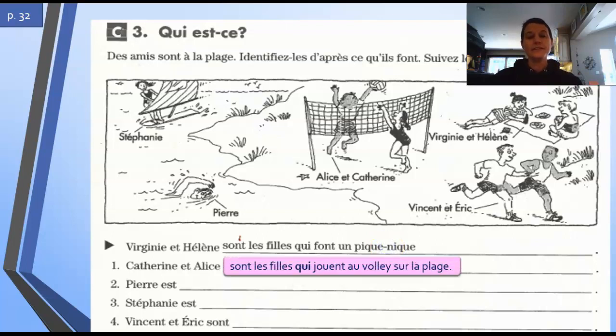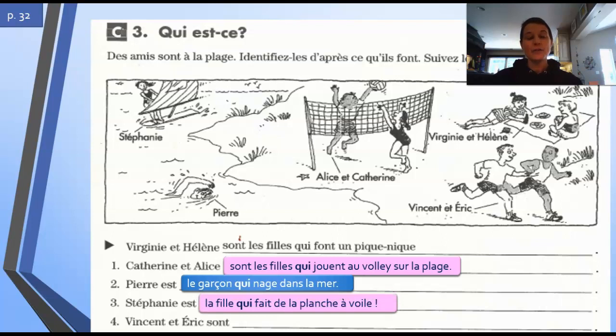Ce sont les filles qui jouent au volley sur la plage. Pierre est le garçon qui nage dans la mer. Stéphanie est la fille qui fait de la planche à voile. Et Vincent et Eric sont les garçons qui font du jogging.